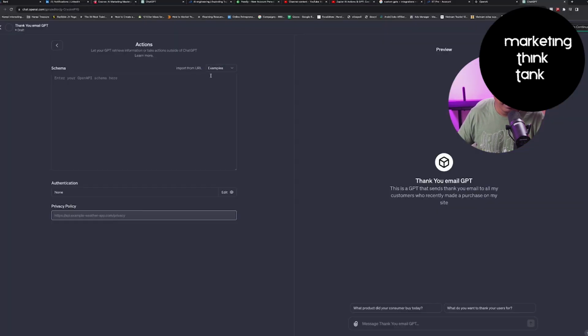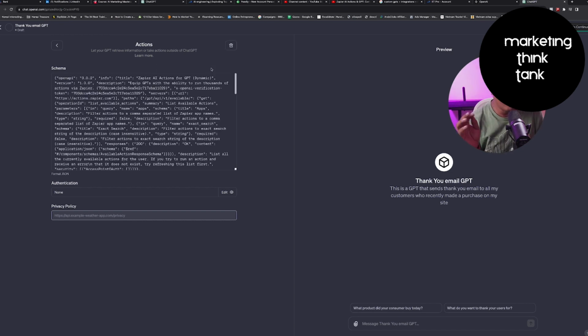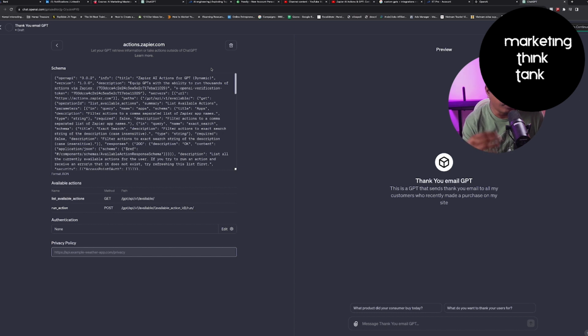When you do that, you're just going to say import from URL, copy paste the URL and then import it. Forget about what gets imported. What is this going to do? This is just a piece of code that is required for actions on Zapier to be brought into ChatGPT's GPT functionality, right?